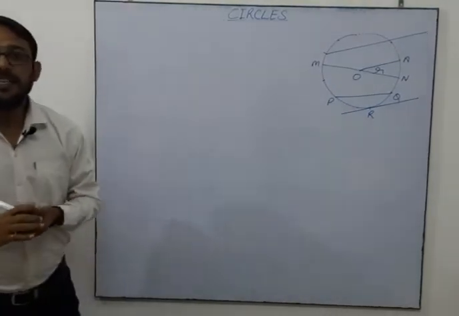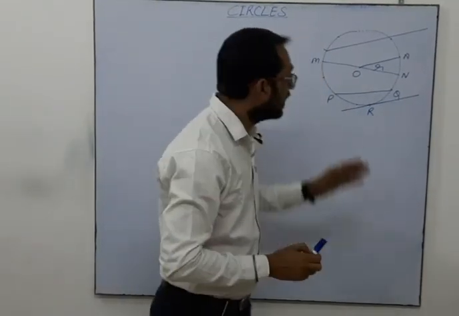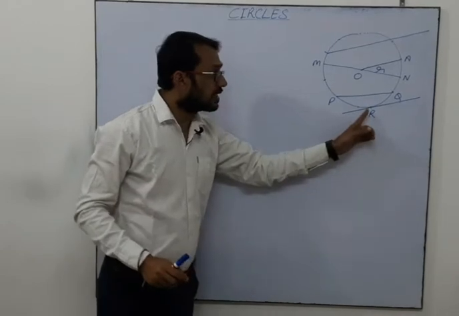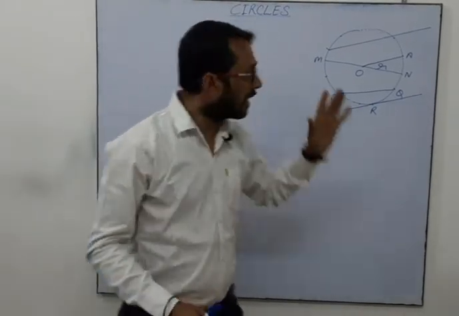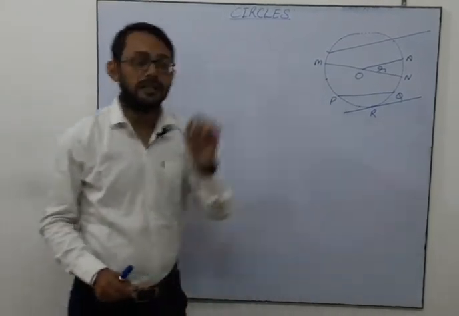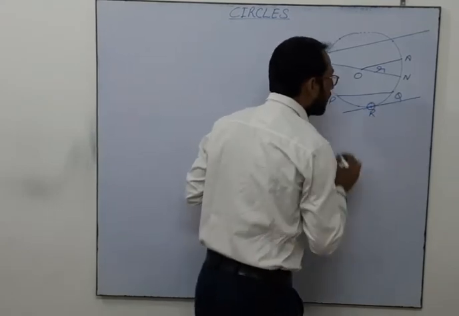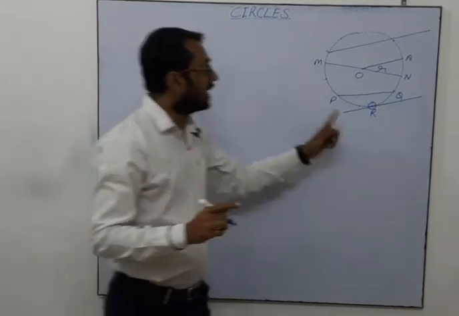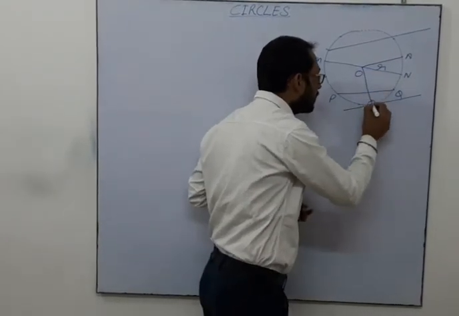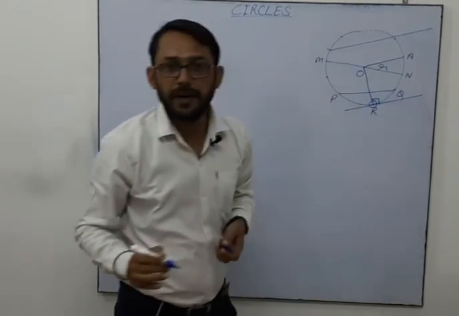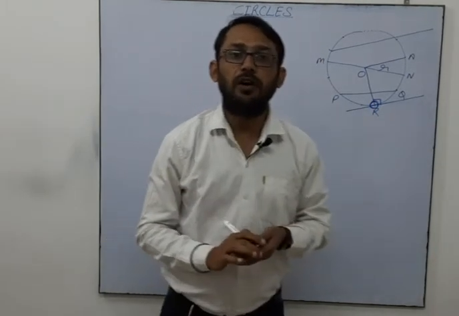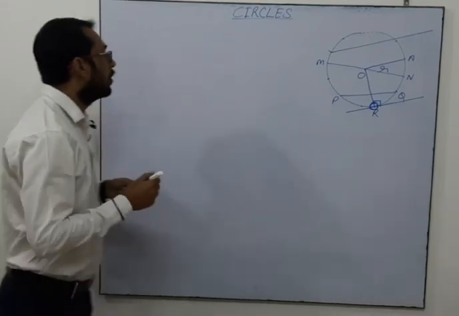So a tangent is a line. A tangent is a line which is touching the circle at one point externally. A line which touches the circle at one point externally is known as the tangent to the circle. This is touching at one point. Always keep in mind, the radius is perpendicular to the tangent, and this point is known as the point of contact.